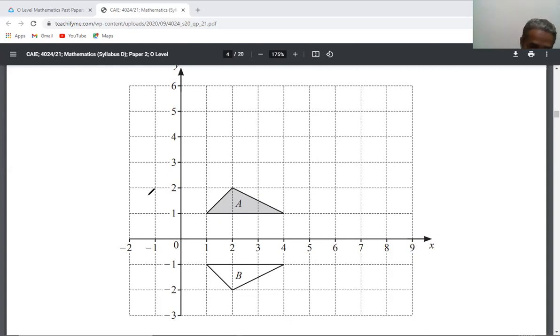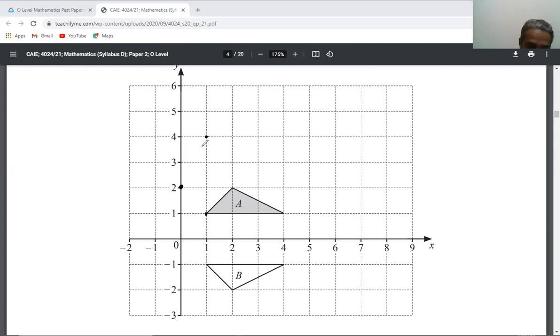This is the working for your part B. The question says (1, 1) is the center of rotation, anti-clockwise. So this will make 90 degrees here. This point will be rotated to this place, and then this point will be rotated right upward here.